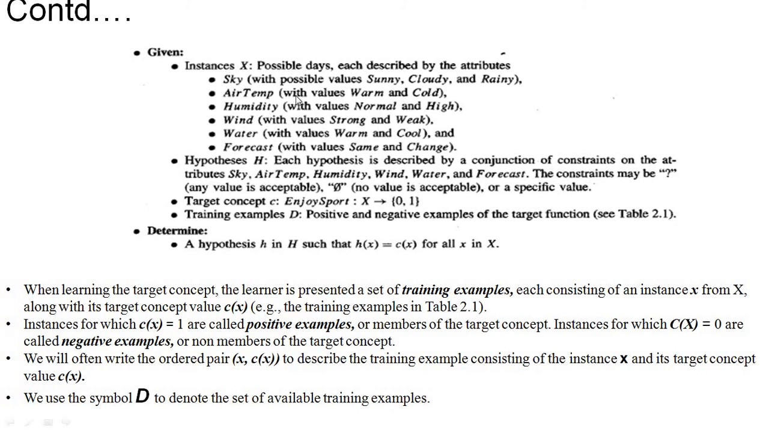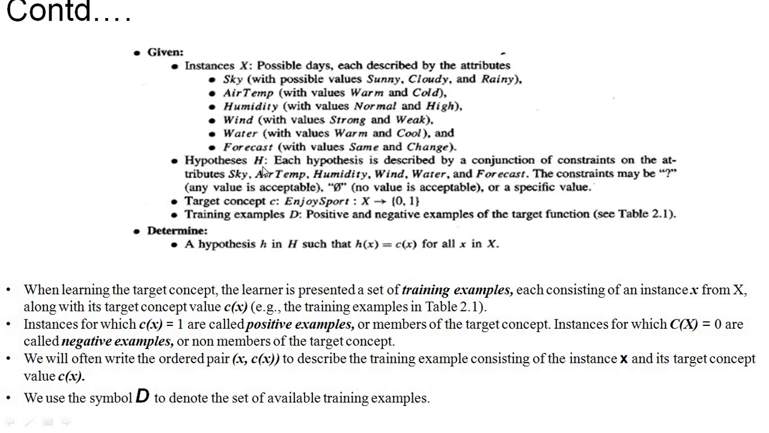This is about the values that we can take for sky, air temperature, humidity, wind, water, and forecast. The possible values: for sky we have 3 values, sunny, cloudy, rainy; air temperature, warm and cold; humidity, normal and high; wind again 2 values, strong and weak; water, warm and cool; forecast, same and change. So these are the values of the attributes.